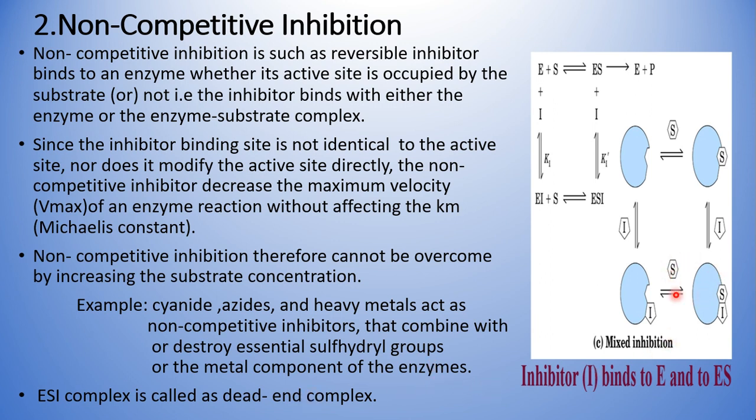So when an enzyme forms this enzyme-substrate-inhibitor complex, we call it a dead-end complex. That means it cannot be reversed. Since the inhibitor binding site is not identical to the active site, nor does it modify the active site directly, the non-competitive inhibitor decreases the maximum velocity of an enzyme reaction without affecting the Michaelis constant. So non-competitive inhibition cannot be overcome by increasing the substrate concentration.